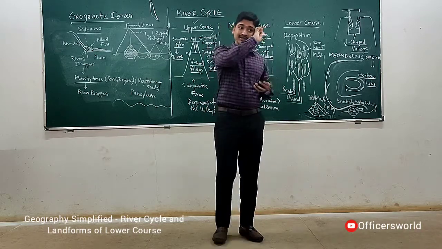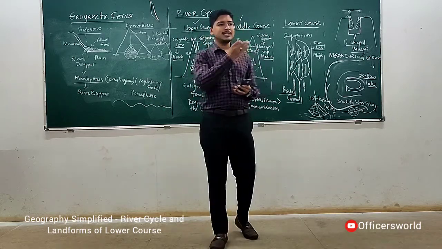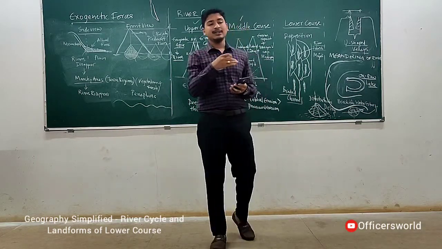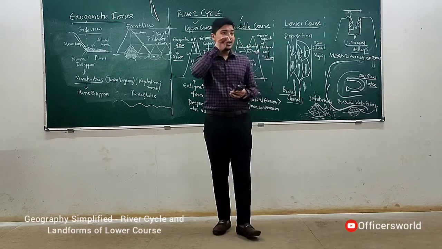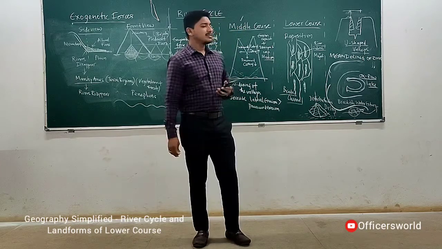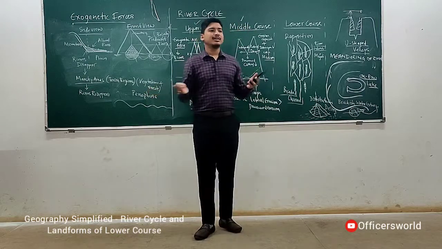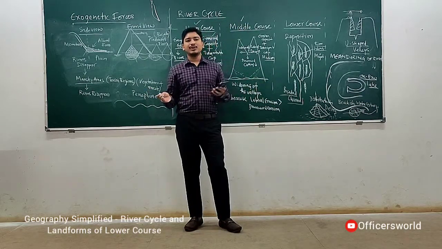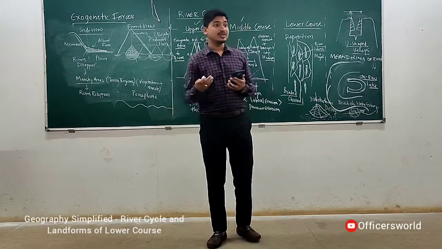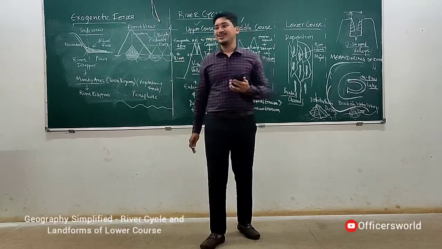Chilika Lake is also an estuary. Most of these east flowing, west flowing rivers, Sharavati, Godavari, Mandovi and all, they form estuaries. Understood? Wherever fresh water is meeting the sea water, there is a brackish water body created, that is called an estuary. There you will find many unique fishes also, because they can live in fresh water also, they can live in salt water also. Understood?